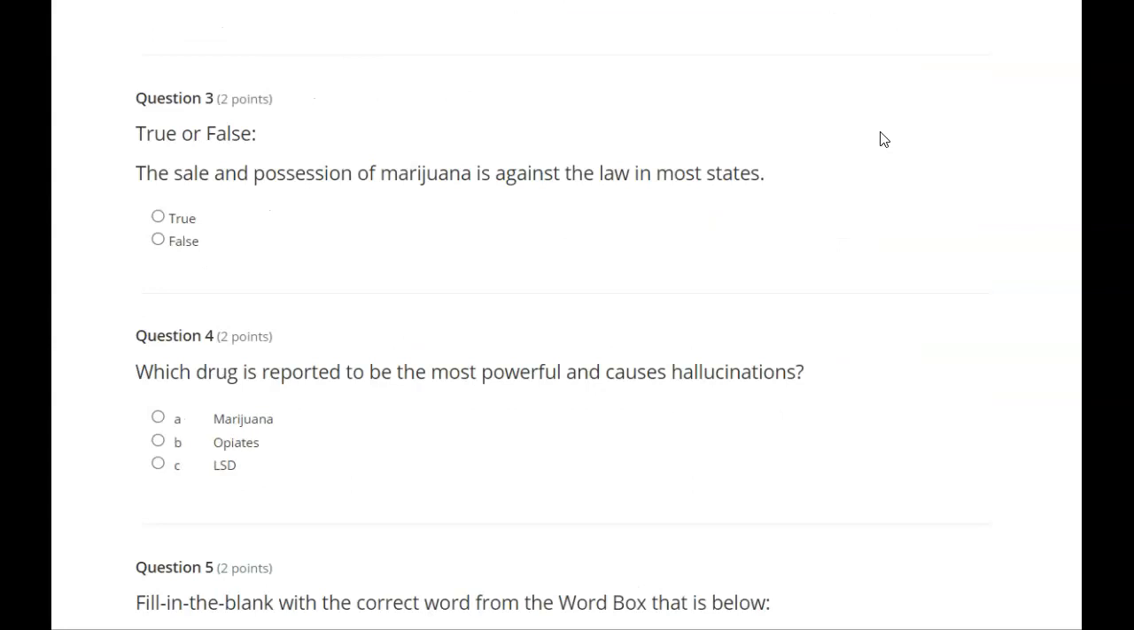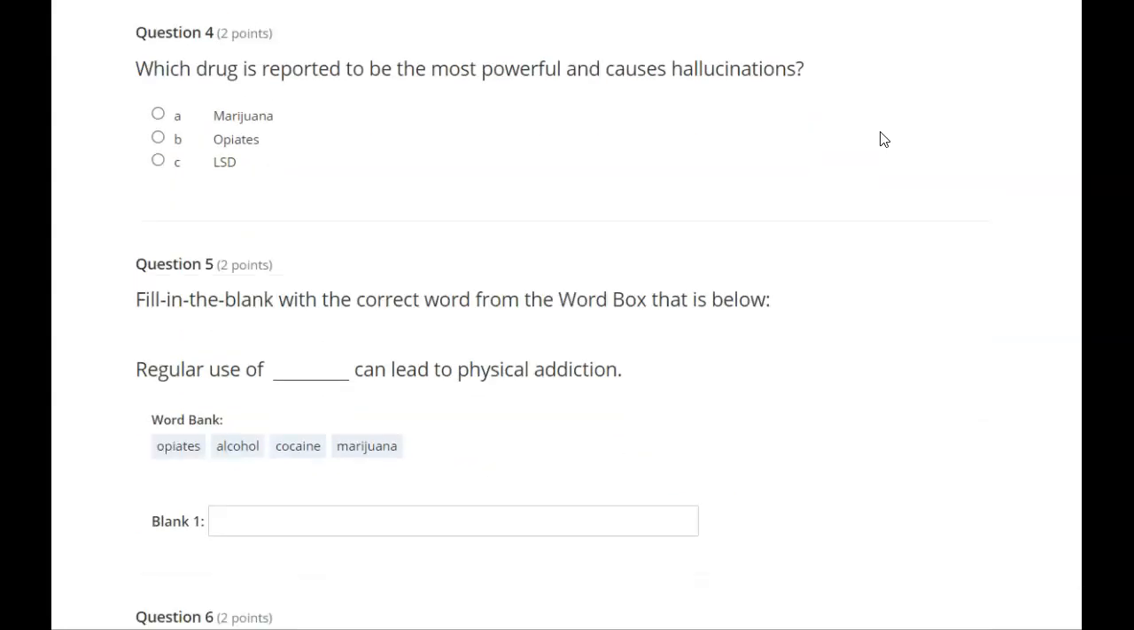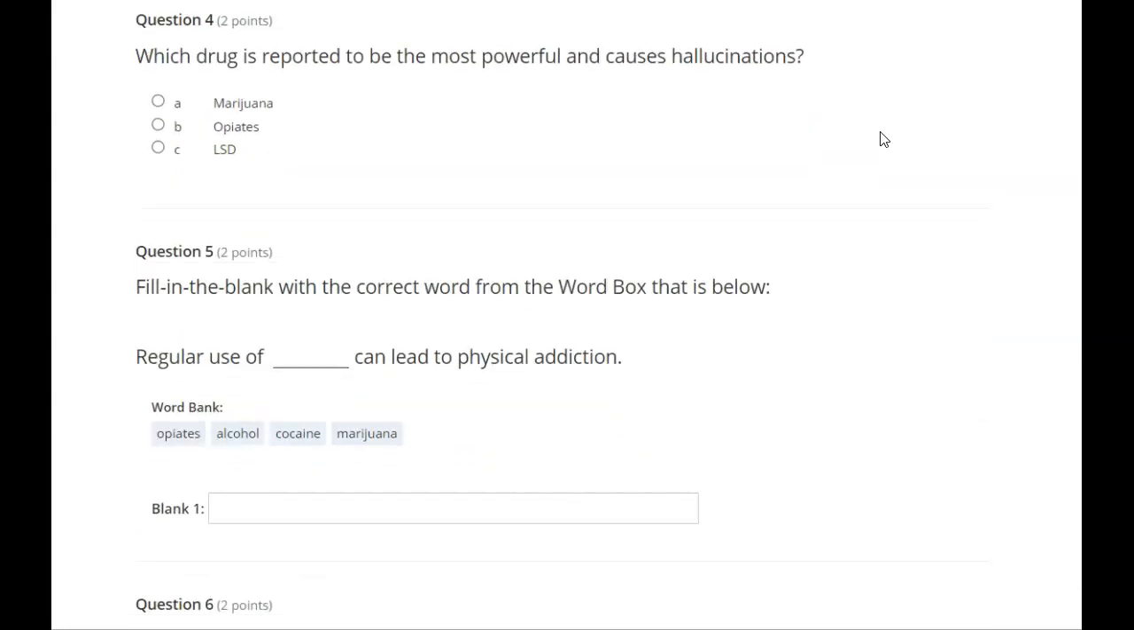G. Intensifies sensory experiences, distorts perception of time, can impair learning and memory. True or false? The sale and possession of marijuana is against the law in most states. True, false. Which drug is reported to be the most powerful and causes hallucinations? A. Marijuana. B. Opiates. C. LSD.